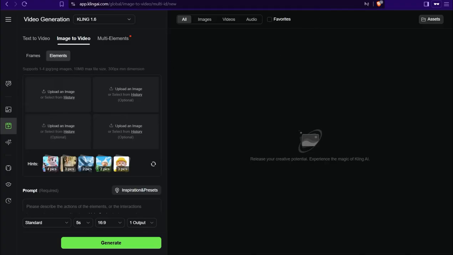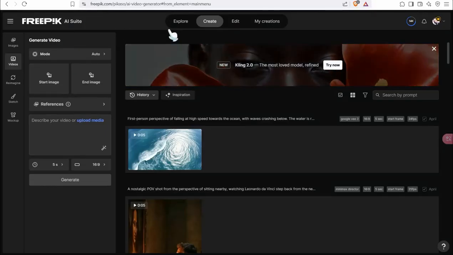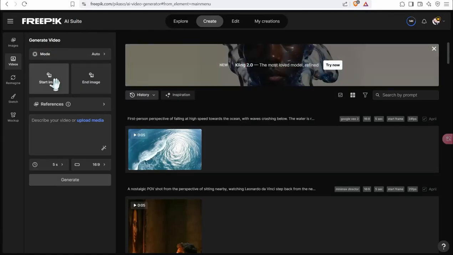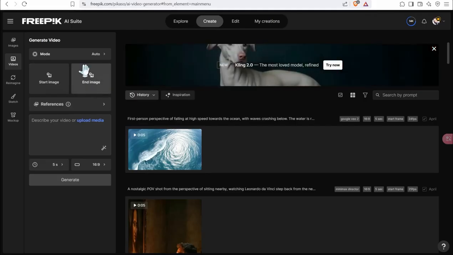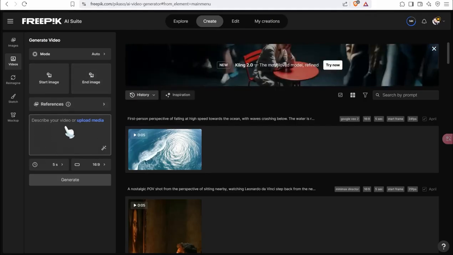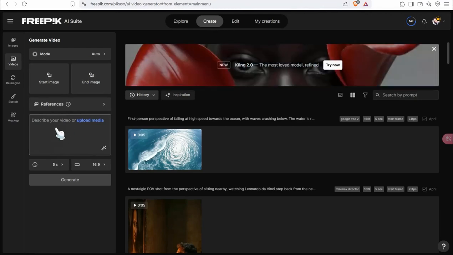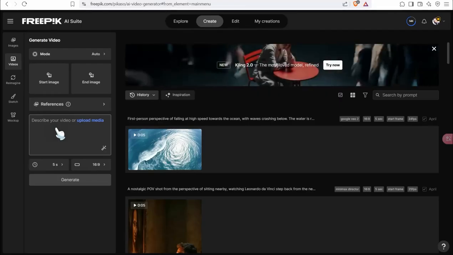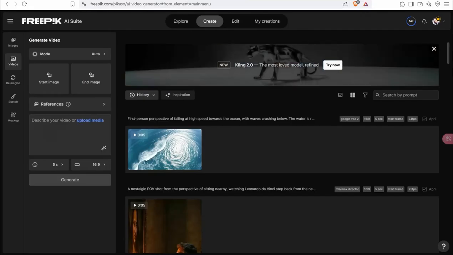Or you can try as well one of the most recent AI video generators like this one, freepik.com. Here in this AI suite, you can click over this to generate your video, and here you can upload your start image and upload as well your end image, and here you can find this description from the AI suggestion, or you can insert your own in this box, and for sure you can find a wonderful result video clip from Freepik.